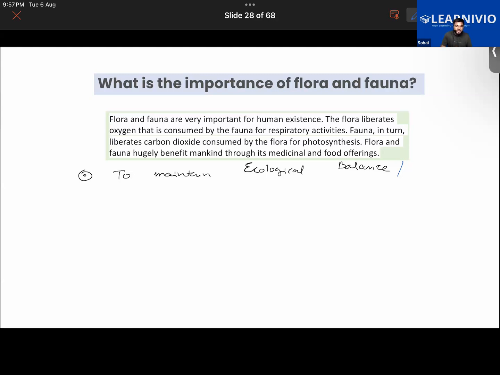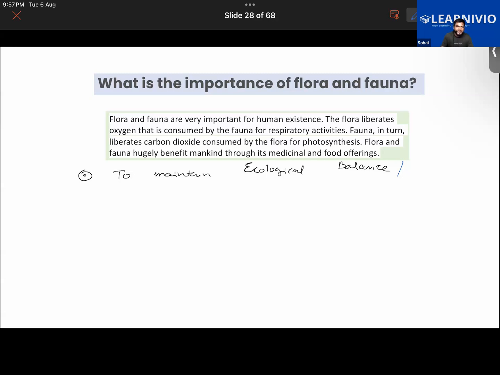Getting it? What is a harmonious relationship? It is where all the individuals are at peace with each other. So what happens if the fauna were to increase too much? If the animals were to increase too much, that will impact the flora, isn't it? Or if all the plants were to be cut down, that will impact the fauna also. Getting it, guys?